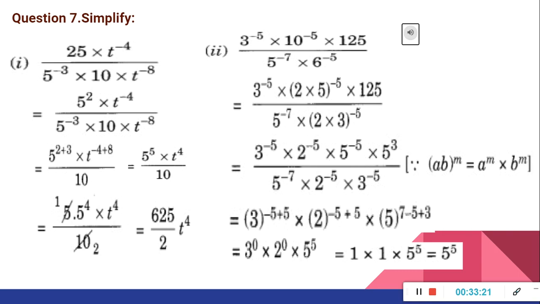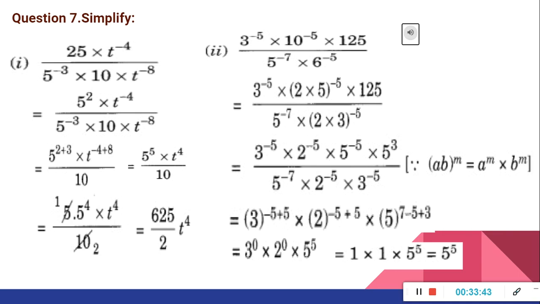Okay. Now we can see the same base and division. Here 5 raised to 2 divided by 5 raised to minus 3, that we can take as 2 minus minus 3. That is equal to 2 plus 3. So 5 raised to 2 plus 3. Same way t raised to minus 4 minus minus 8. That should be plus 8. So minus 4 plus 8, that should be t raised to 4.